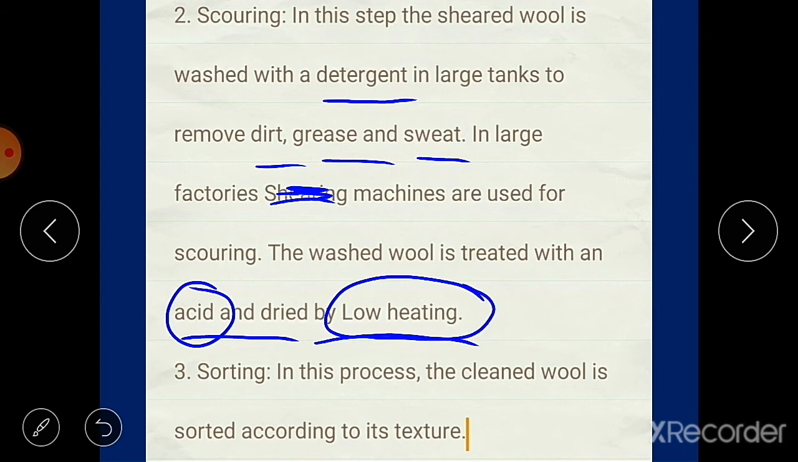The next step is sorting. In this process, the clean wool is sorted according to its texture. We know that the texture of fibers obtained from different animals or different sheep is different, and that's why it has to be sorted before using. And this is the third process in the processing of wool. It is sorted according to its texture.